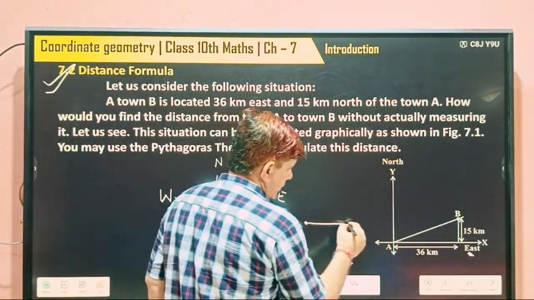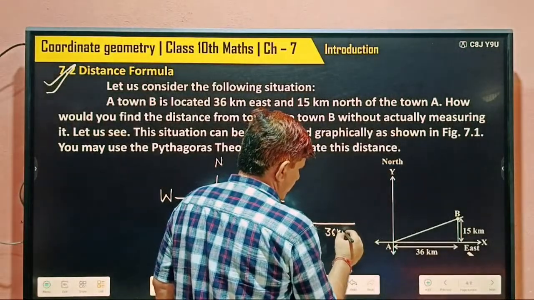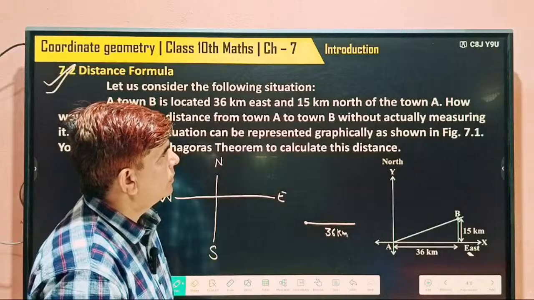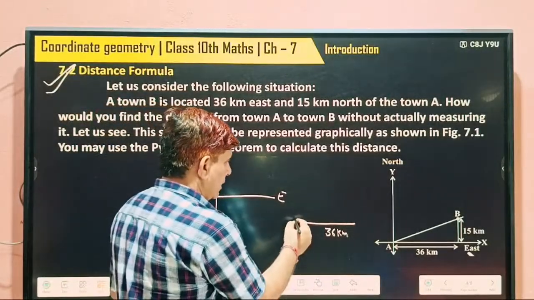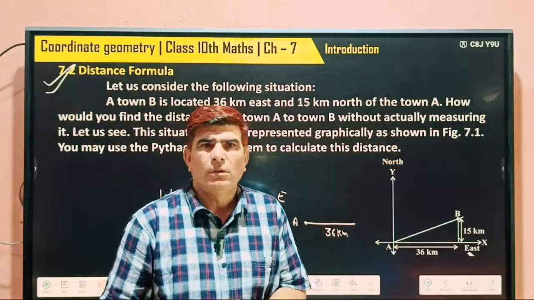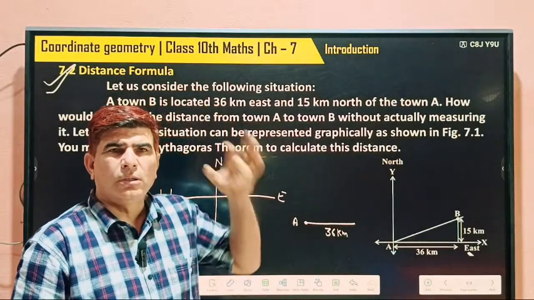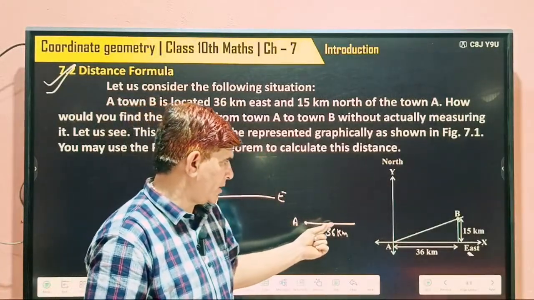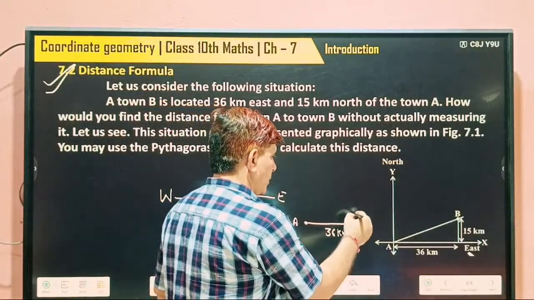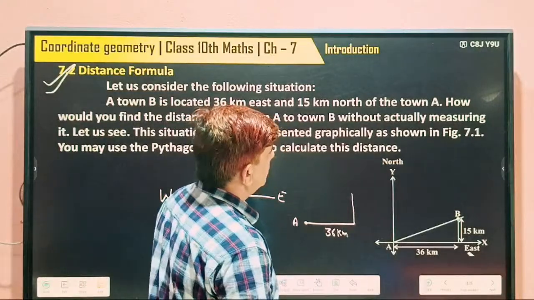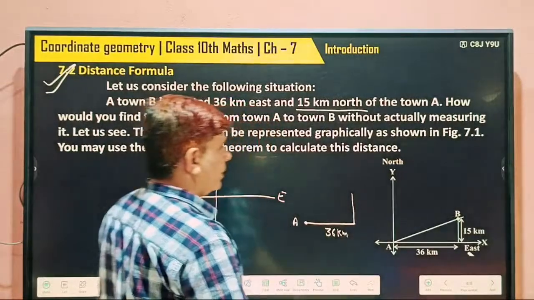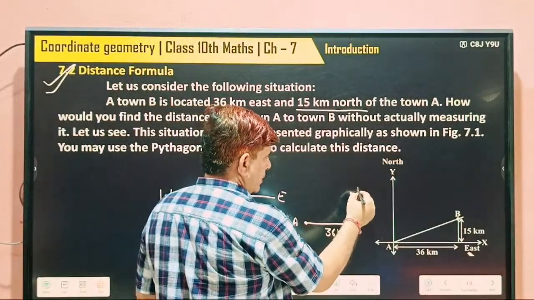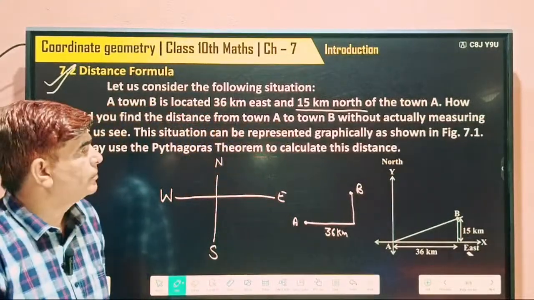A town B is located 36 kilometers east. So we are moving 36 kilometers here in the direction of the east, and 15 kilometers north of the town A. So town A is this, and we have to find the coordinates of point B, meaning town B. It's 36 kilometers east, and then you have to move 15 kilometers north of the town A. So this is the town B. Yes or no?